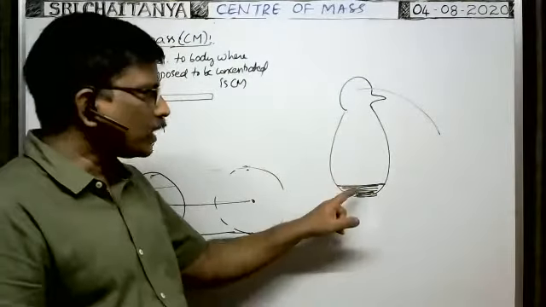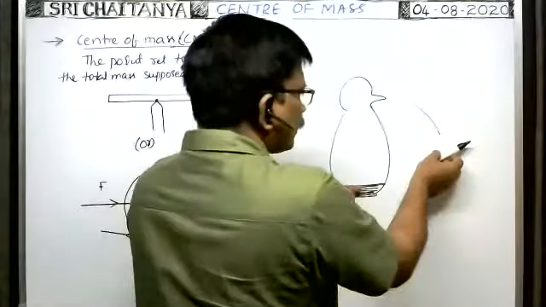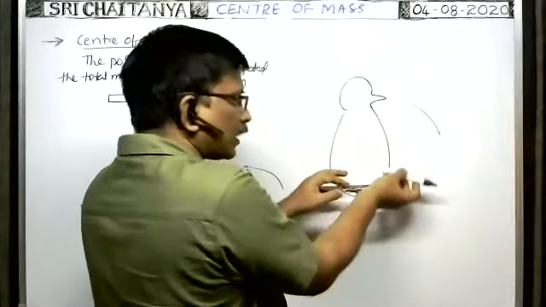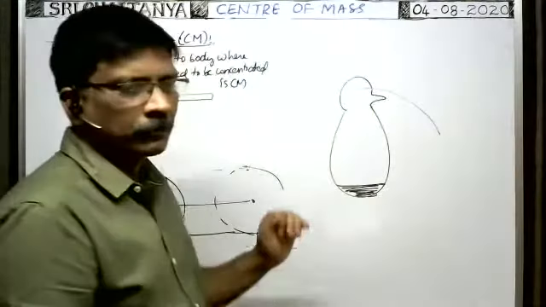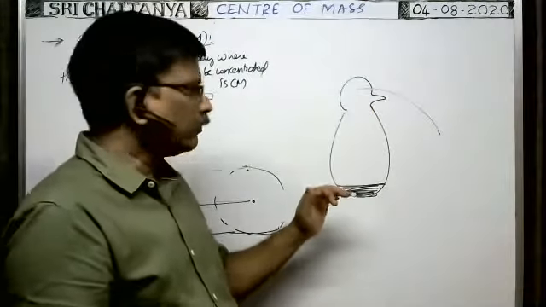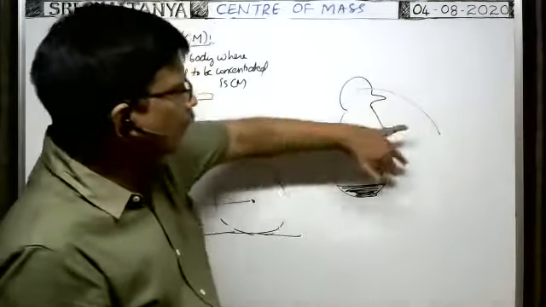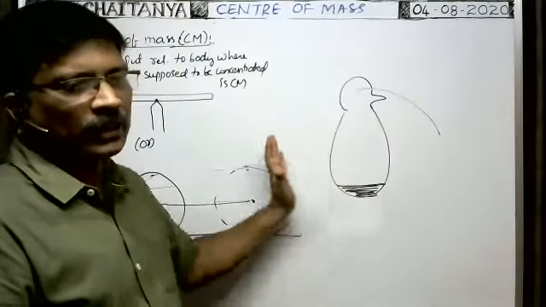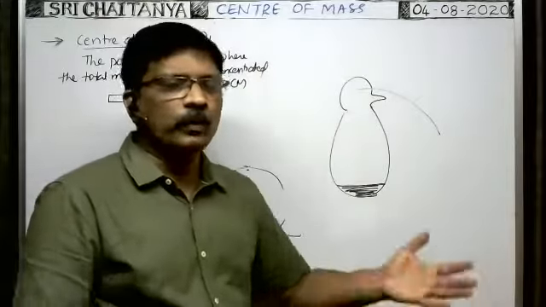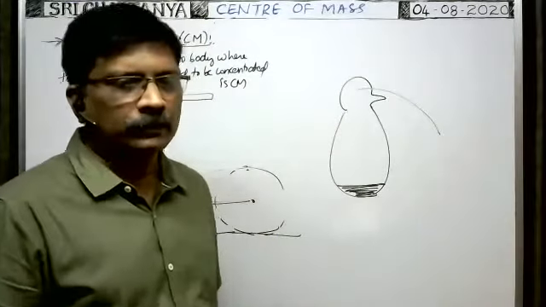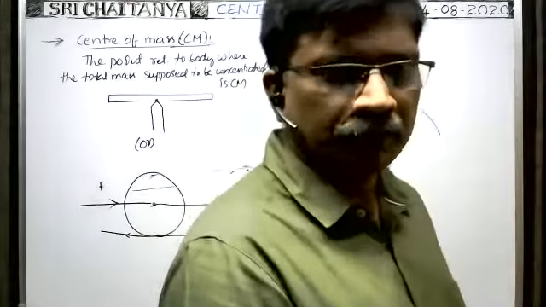As the center of mass is here, whenever it is turned like this, the center of mass tries to occupy the lowest position on the ground. That's why it comes back to the original position so that it becomes stable. That is the case. Even in case of ships also, more mass is at the bottom. Okay, sir. Right. Thanks, sir. Okay.